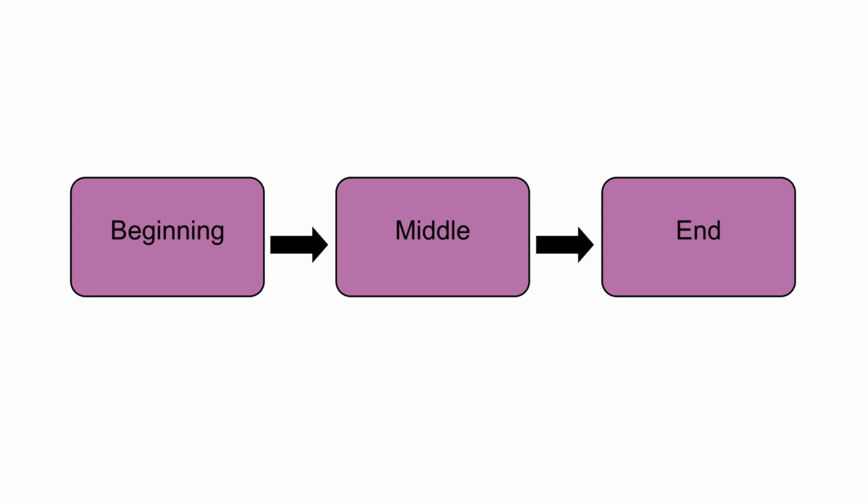When recounting or retelling a story, you need to include an important detail from the beginning, the middle, and the end of the story. Others should be able to understand what happened in the story without having to read the whole story themselves. Recounting is also sometimes called retelling or summarizing.